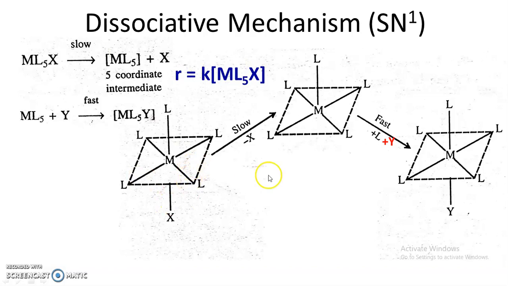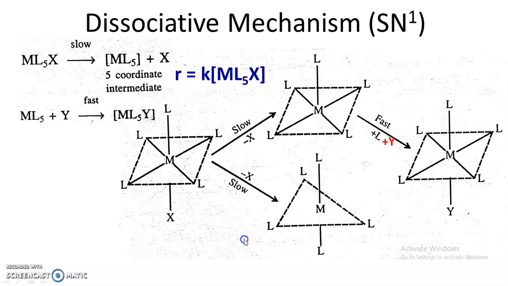The octahedral complex first of all converts into a square pyramidal complex by the loss of X, and by the addition of Y, or by the reaction between Y and M, there is a formation of a new octahedral complex where there is a replacement of X by Y. Another route, or another way of dissociative mechanism, is as follows.